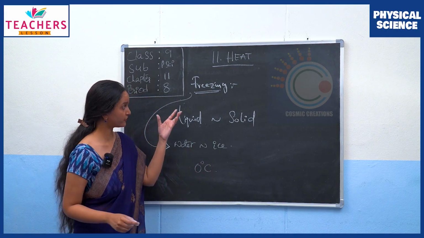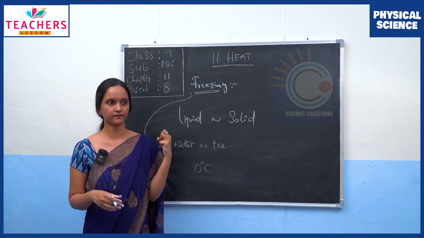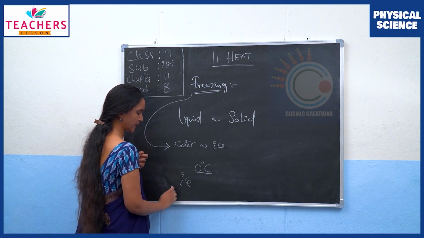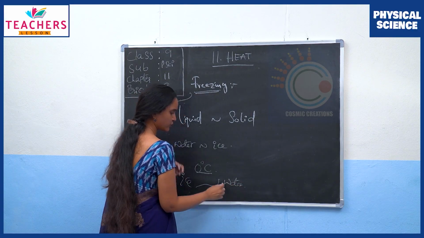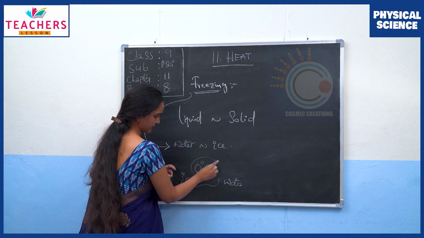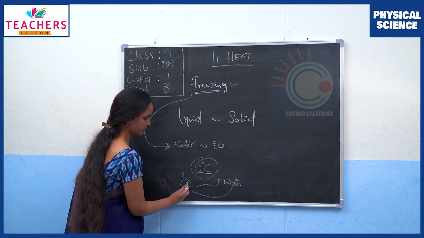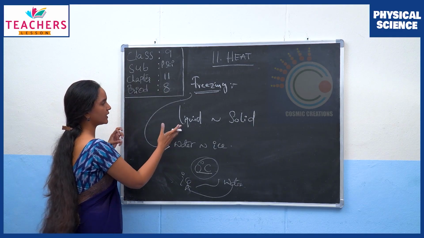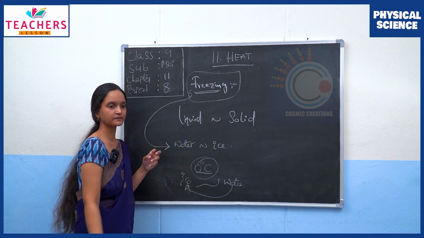But in order for freezing to happen, heat energy should be taken out. If we supply heat to ice at 0 degrees Celsius, it will change to water. Again, to water at 0 degrees Celsius, if we keep on removing heat, it will change into ice. So this process of removing heat and changing liquid phase to solid phase is called freezing.